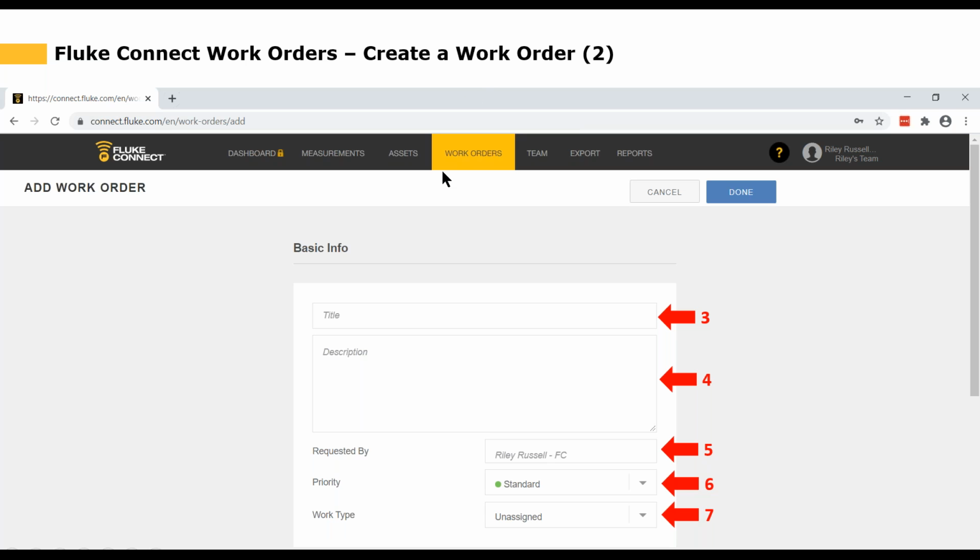And if you're ever lost in the software and you don't know where you're at, if you look off to the left here, it tells you which section of the software you're in. So right now we're on the Add Work Order section. So that tells us what we're working on. We're adding a new work order.